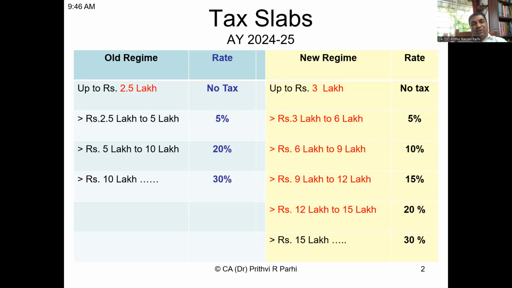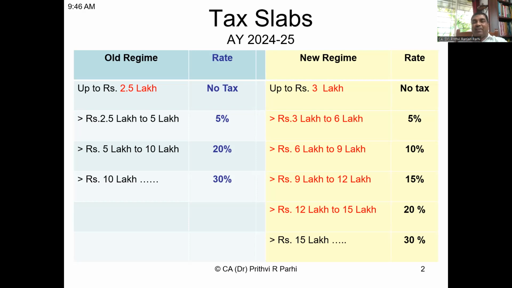If the income exceeds 2.5 lakh and is up to 5 lakh, the tax rate for that slab is 5%. Income in excess of 5 lakh up to 10 lakh will be subject to a tax rate of 20%. And total income exceeding 10 lakh rupees is taxed at 30%. So three rates are applicable, 5%, 20% and 30%, under the old regime.